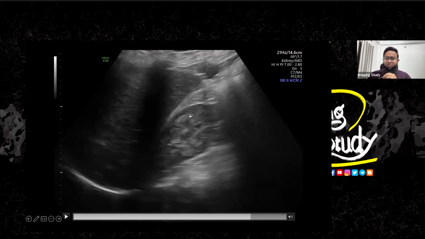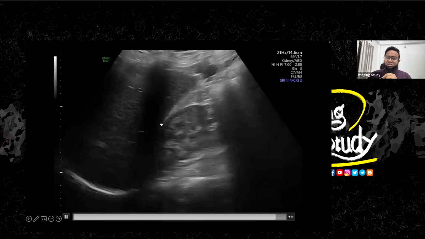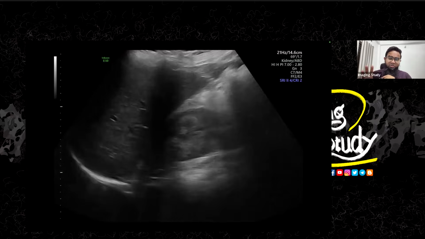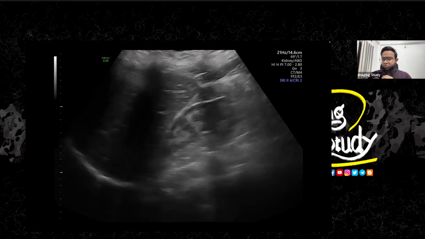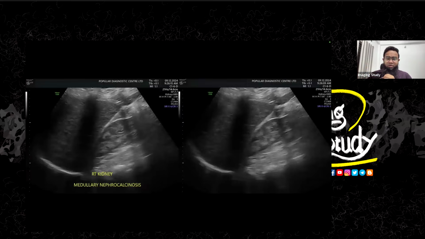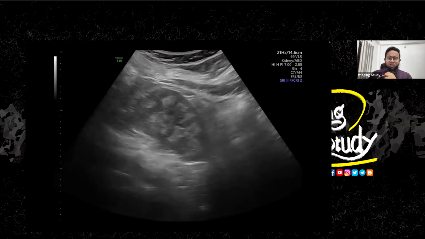this is the renal pyramid, and you can see the echogenicity around the pyramid. This echogenicity around the pyramid is a very important feature of an early case of nephrocalcinosis. So we want to see whether it's a nephrocalcinosis case. So let's see the view of the right kidney here. And yeah, it looks like nephrocalcinosis, but for confirming it, we want to see the opposite kidney because medullary nephrocalcinosis is mostly bilateral.